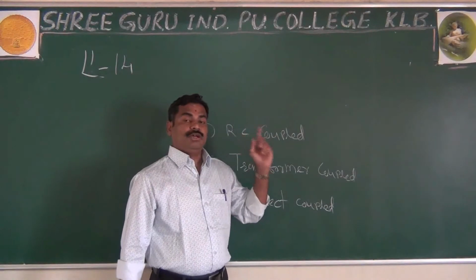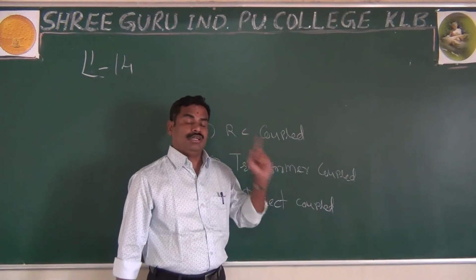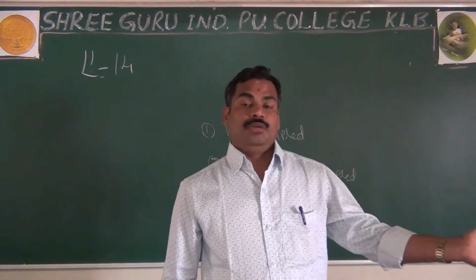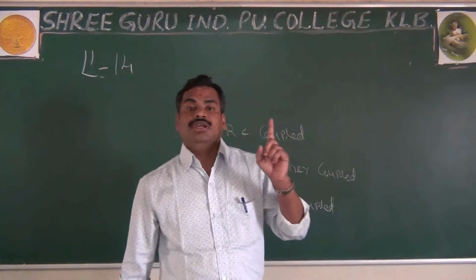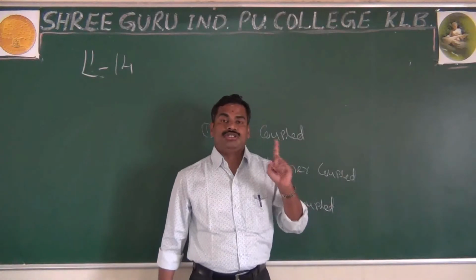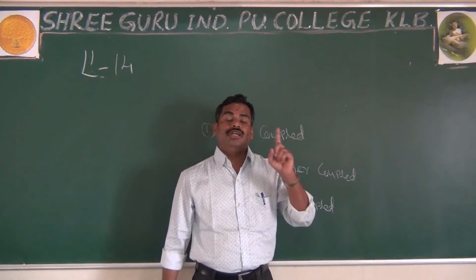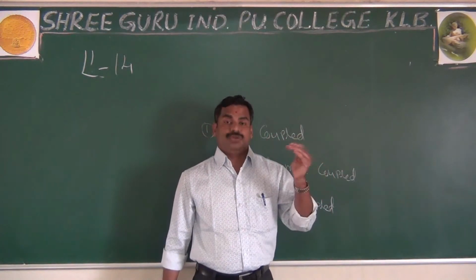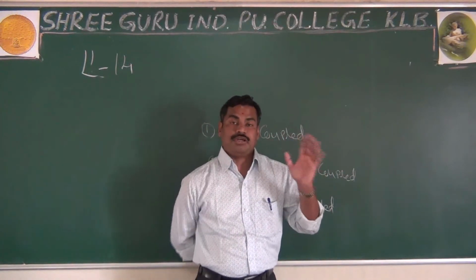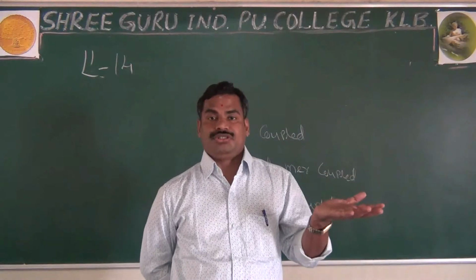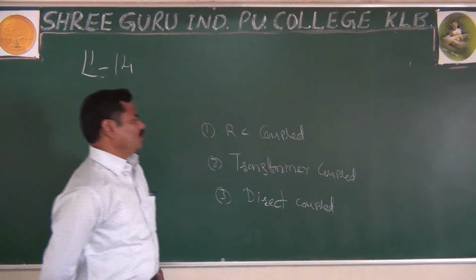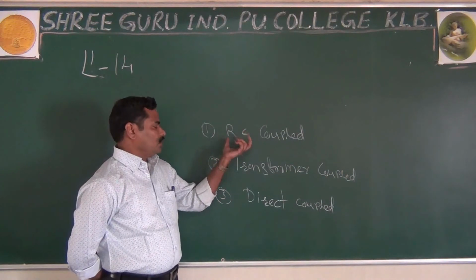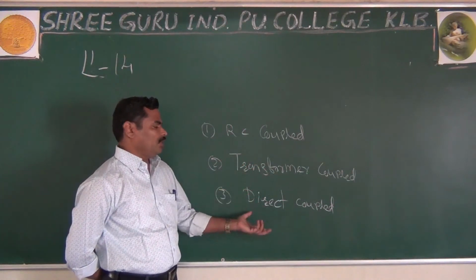Coupling is nothing but connecting: it transfers the output of one stage to the input of the next stage, especially only the AC output signal. They will only transfer the AC output signal, and it will oppose the DC signal. It is also called DC isolation. It protects the DC isolation. And I already listed the three types of coupling: RC coupled, transformer coupled, and direct coupled.